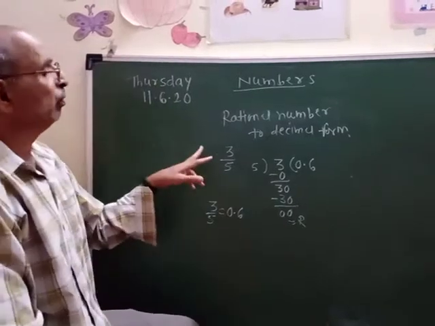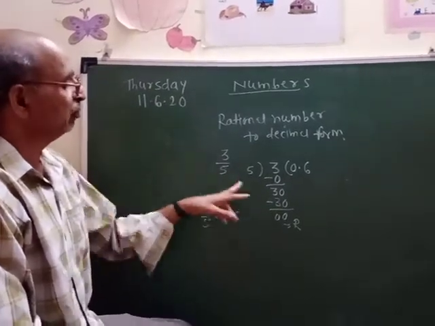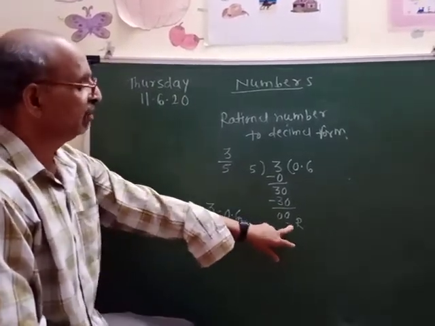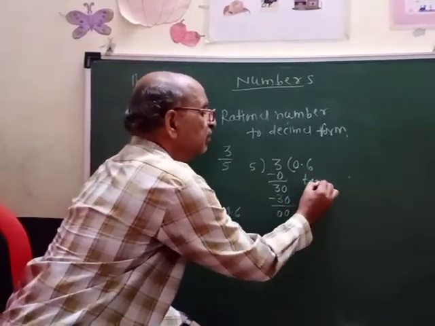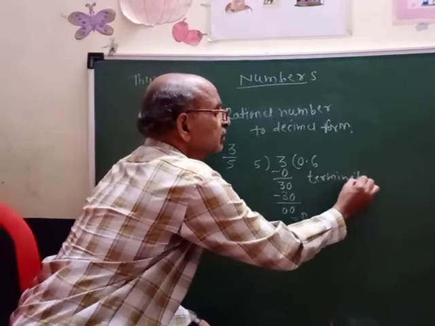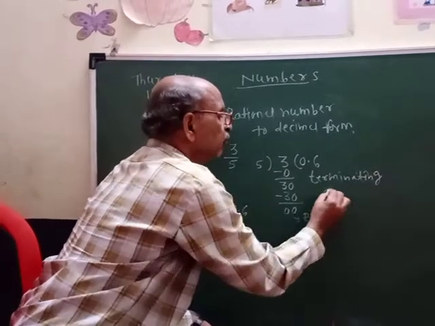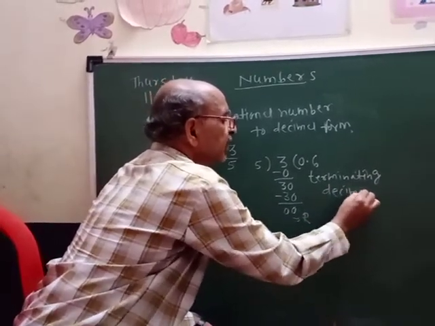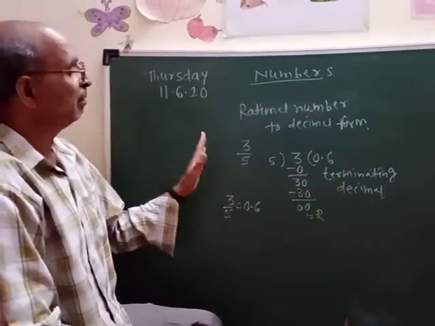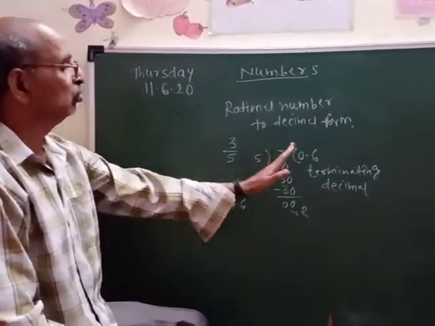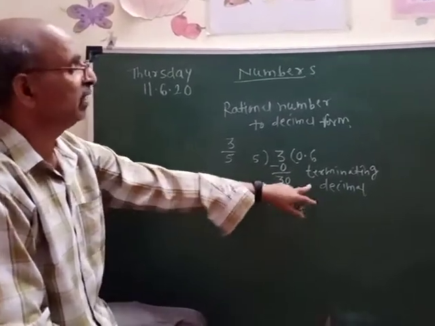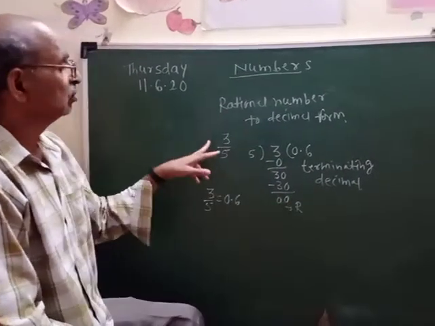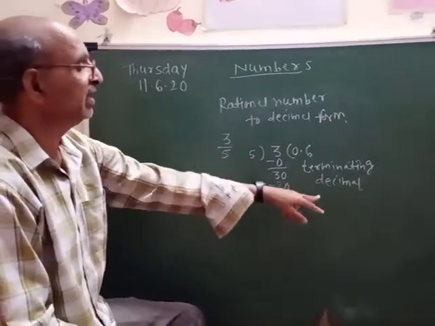When we divide and get the remainder as 0, it is called a terminating decimal. After converting the rational number into decimal form, if you get the remainder as 0, then it is called a terminating decimal. So 3 upon 5 is a terminating decimal.